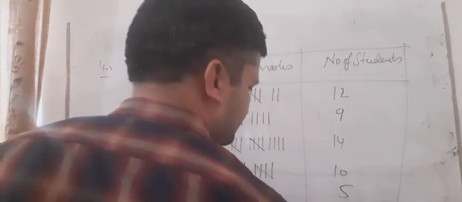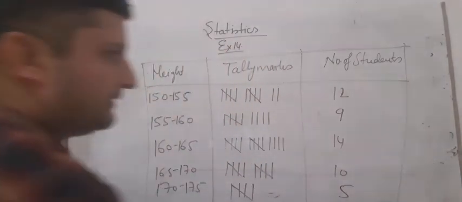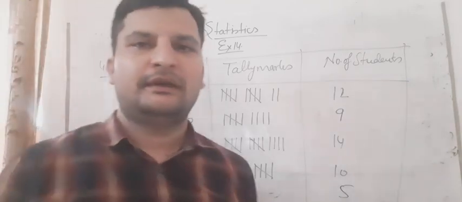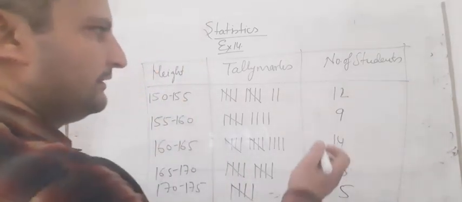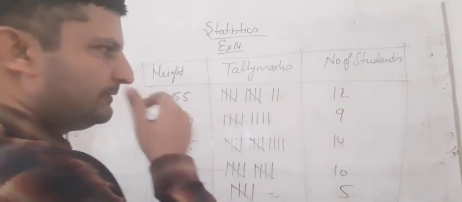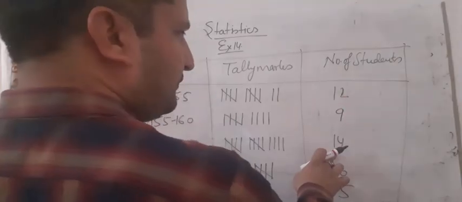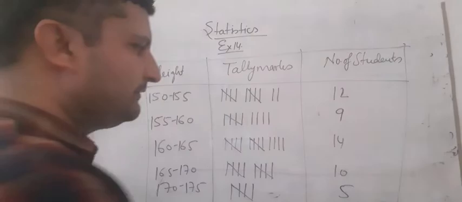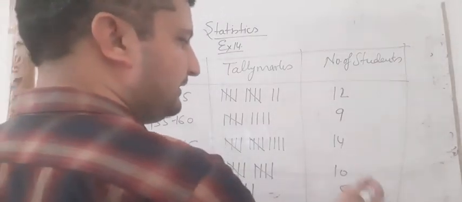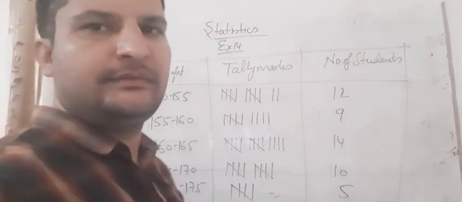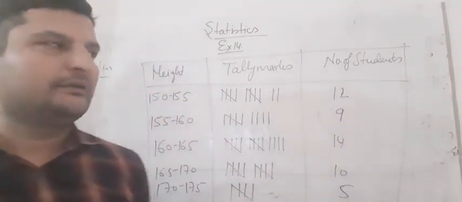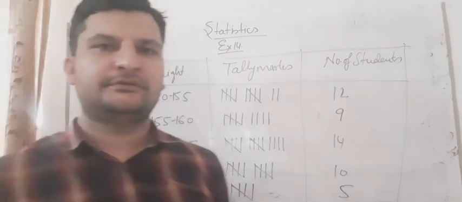So how can we check our answer? We have to add it, and it should be 50. 12 and 9 is 21, 21 and 14 is 35, and 5 is 40, and 10 is 50. So the total number of students is 50. So it means our data is correct. You can check it also.